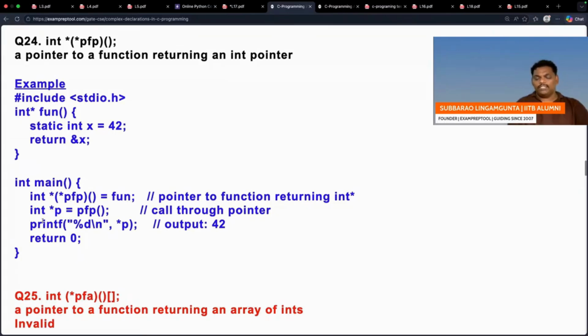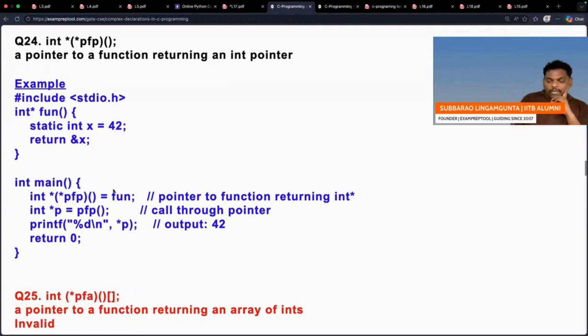Right? Next one, int *p is equal to PFP. So you call the function. When you call a function, it finally returns an integer pointer, meaning an address. That address will be stored in p. Afterwards, if you say *p, the returned value will be there. Other than this, nothing.